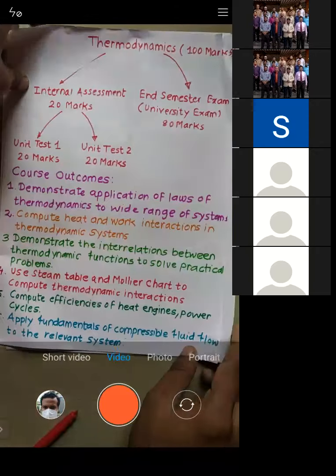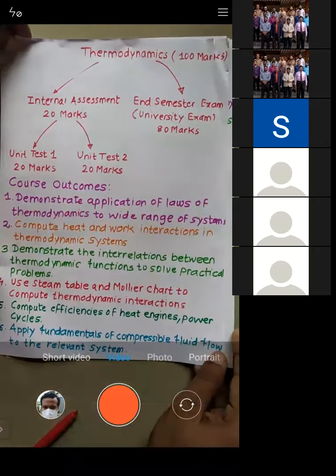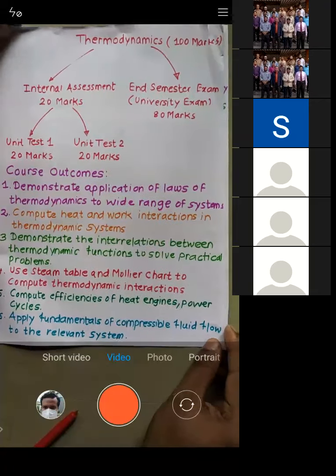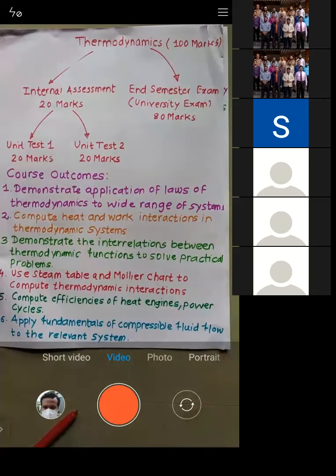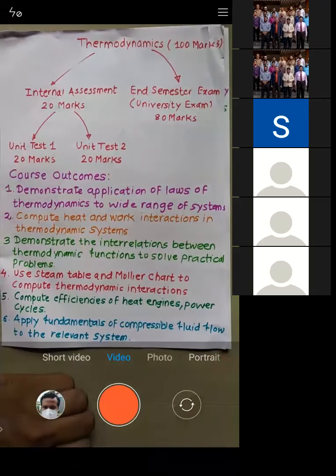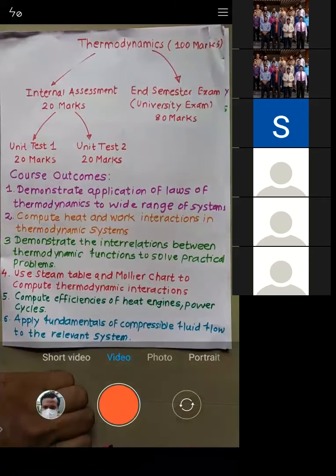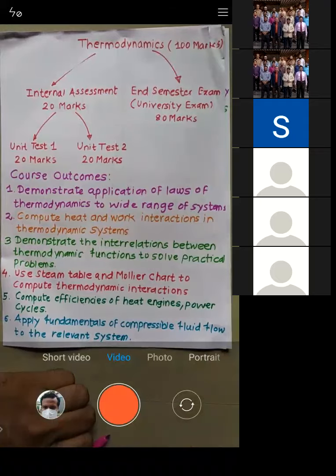Is that okay? So today we will stop in this session, and in the next session we will start with work, followed by thermodynamic system, thermodynamic surrounding. All those things we will see.